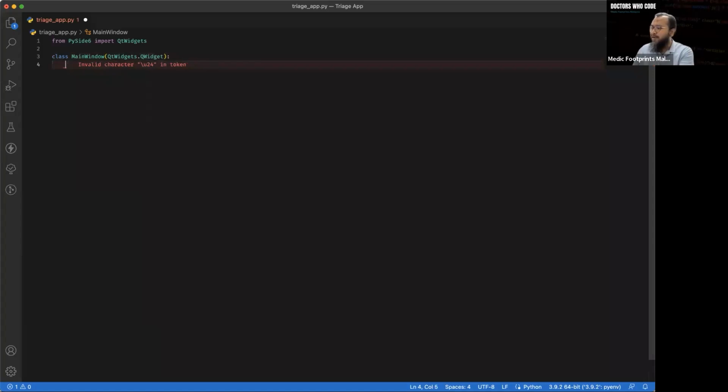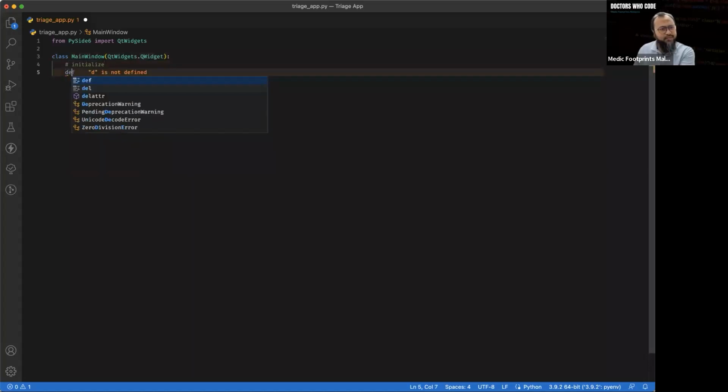So here, let me do a comment. A comment is simply a thing that doesn't run in the program, just so that we know what the code does, to give some sort of notes to the code. So let's see here, initialize. Then we put here, for example, let me just quickly define the initialize function. Don't worry about the syntax, you just follow along.